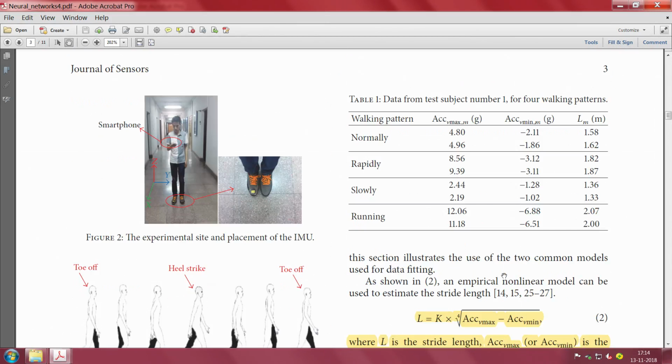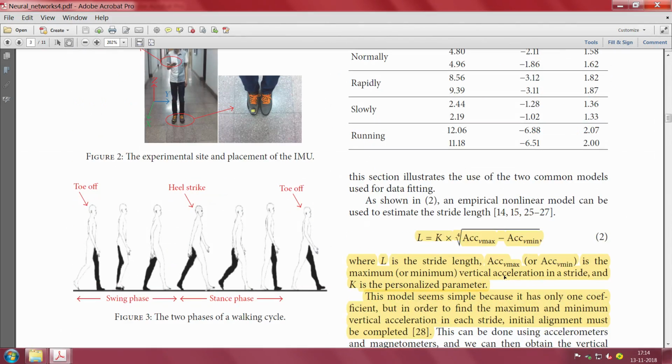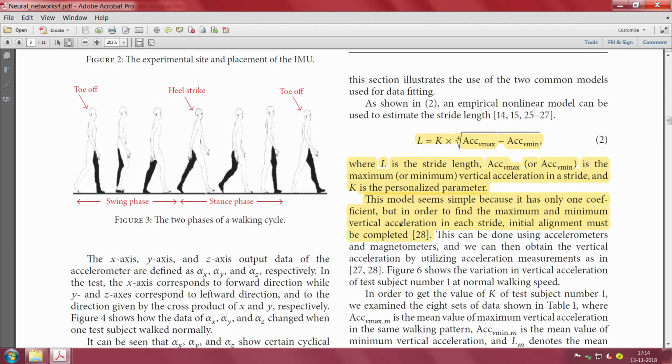Okay, so you can see that the toe is off, then you have heel strike, your toe is off, you have basically the same thing of heel strike and stride and stance. Heel strike and stance, these are the two things that they seem to be doing, and again you are back to the same expression, which is an empirical nonlinear model which is used for estimating the stride length. This is the famous Weinberg expression again back here.